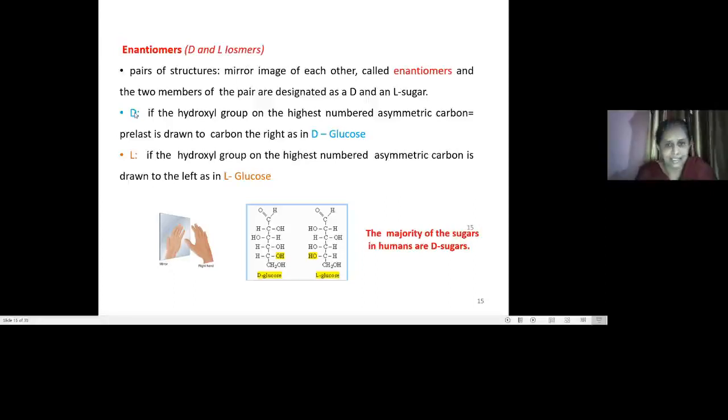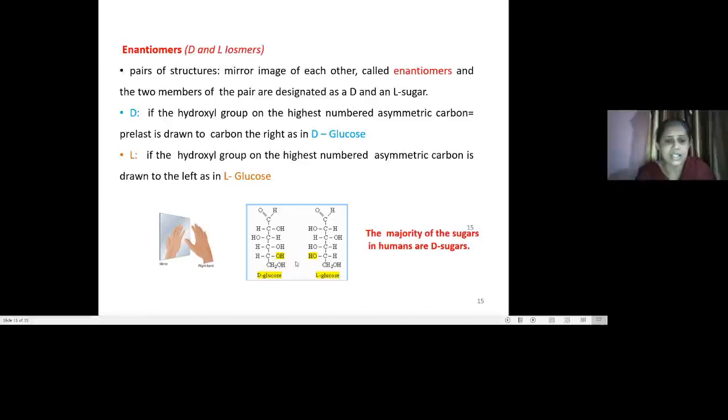When it is a capital D, the hydroxyl group on the highest number asymmetric carbon is drawn to the right, like here in D-glucose. See the hydroxyl group on this particular carbon, which is the highest number asymmetric carbon. Here it is to the right, while here in this case it is present at the left, and so that's why it is L-glucose.